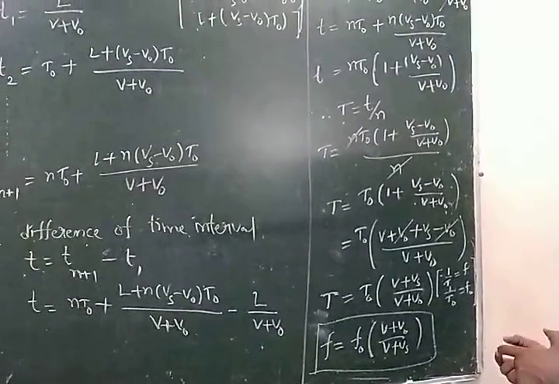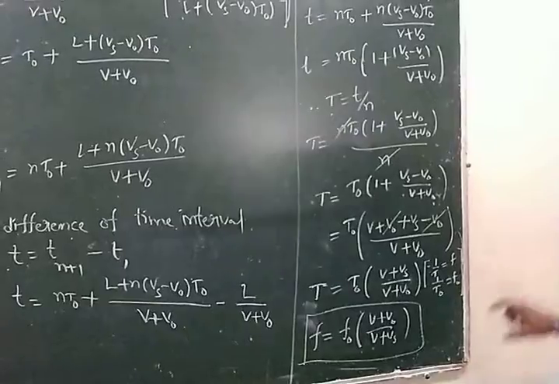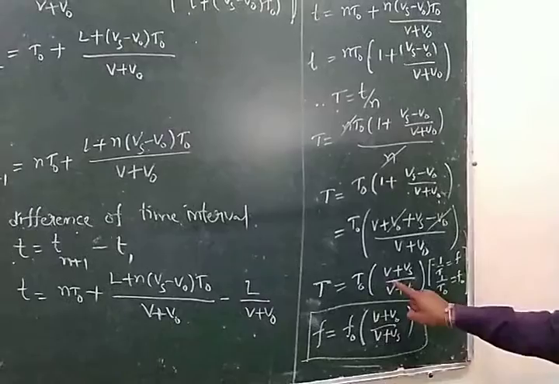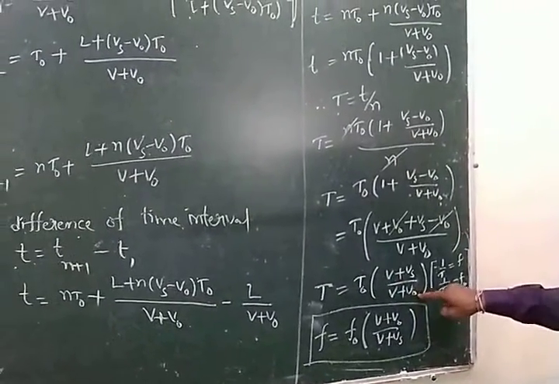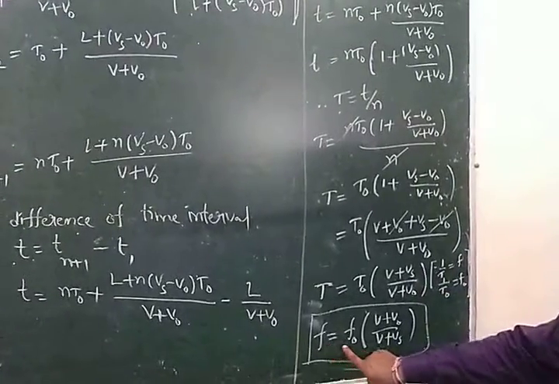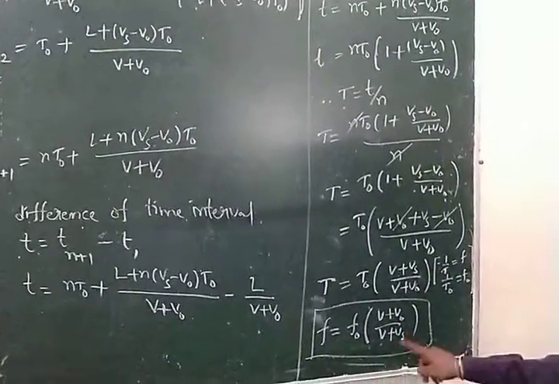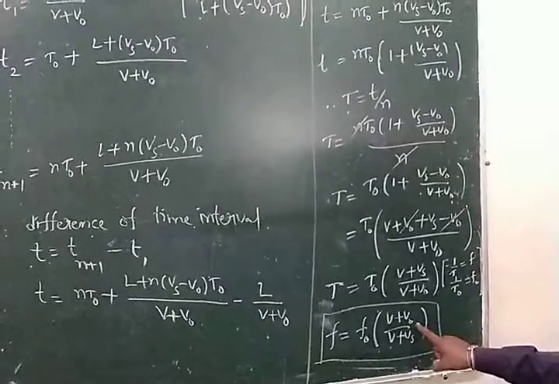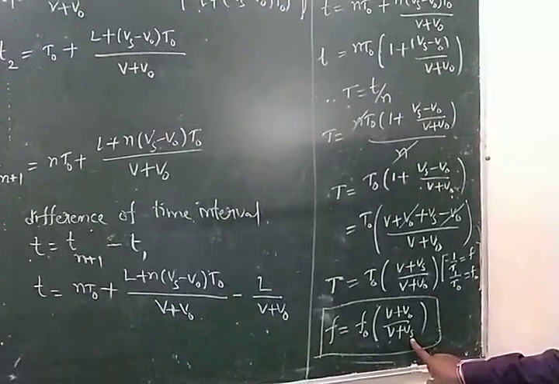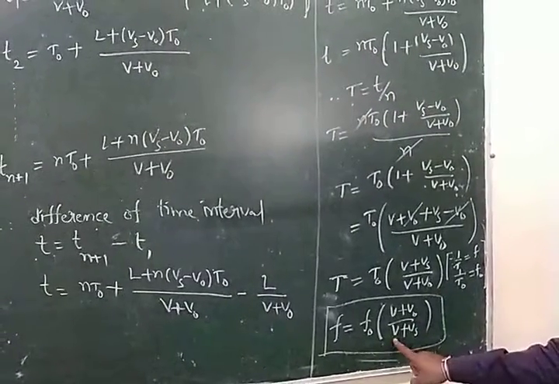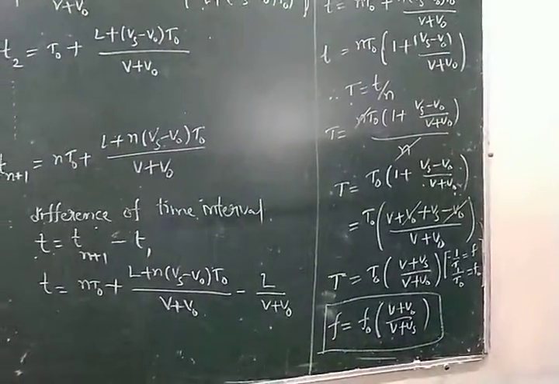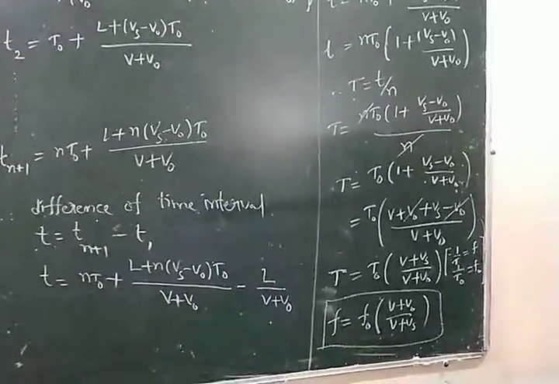The observer can be moving toward the source and the source can be moving away from the observer. This is the step we can understand. It is inversely proportional, meaning the denominator comes to the numerator and the numerator comes to the denominator. That is, f is equal to f naught into (V plus V naught) by (V minus Vs). We know V naught is the velocity of the observer, Vs is the velocity of the source, and V is the velocity of sound in air. F naught is the apparent change in the frequency and f is the actual frequency.